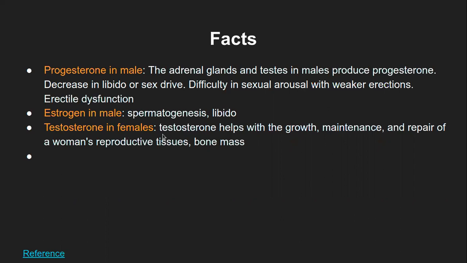Then testosterone in females helps in the growth, maintenance, and repair of the woman's reproductive tissue, and also the bone mass. So whatever it does in the male, similarly it functions in the female as well. But when these hormones are present in the opposite sex, they are present in very low amounts, not like the usual amounts secreted by that particular gender. Otherwise, imagine testosterone present in a female at the same level as in males, she would also get those secondary sexual characteristics like a male, but that does not happen. There are several other mechanisms to take care of it, but in general these are present in low amounts.